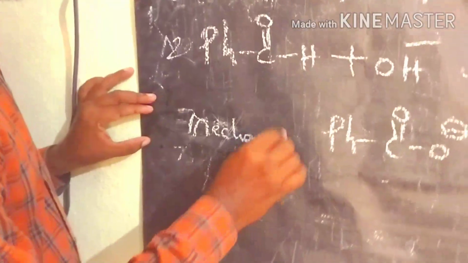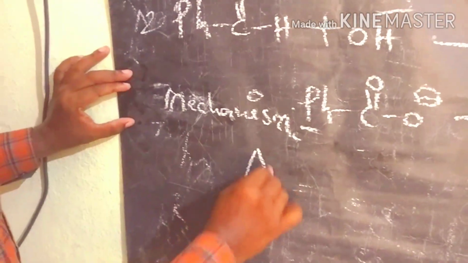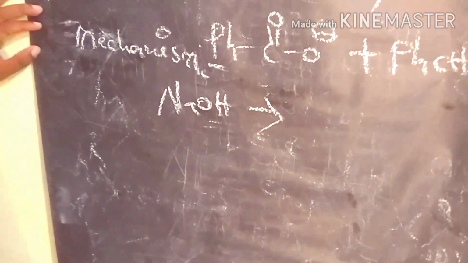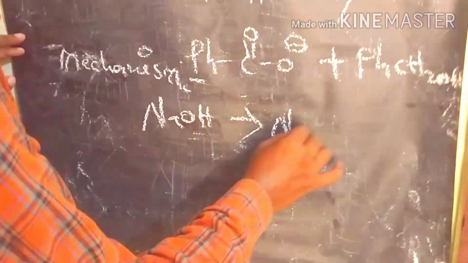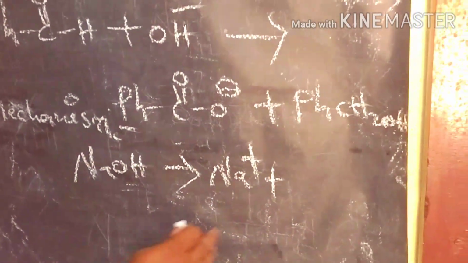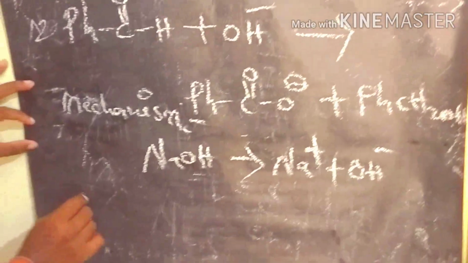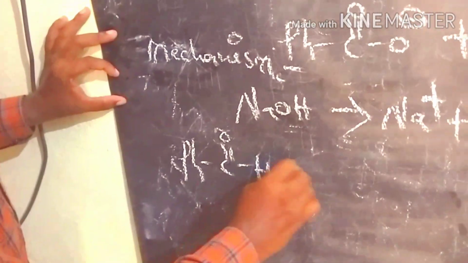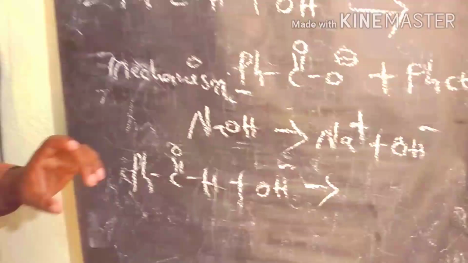The mechanism of this reaction: the reaction starts with base. For example, if you take sodium hydroxide, the reaction starts with sodium hydroxide, which ionizes into Na plus and OH minus. After that, one mole of benzaldehyde reacts with the nucleophile, that is, the hydroxide ion.